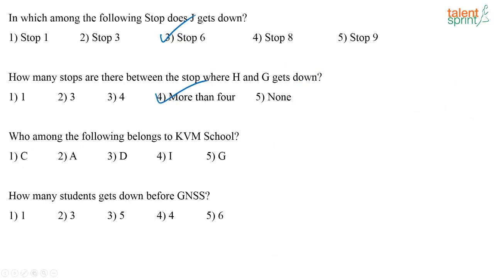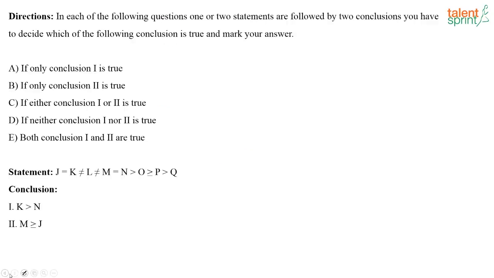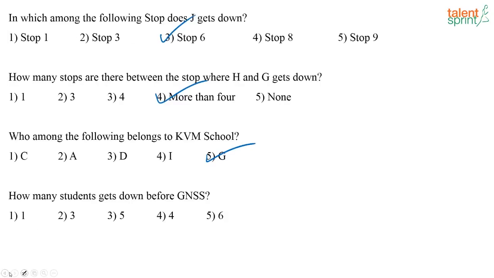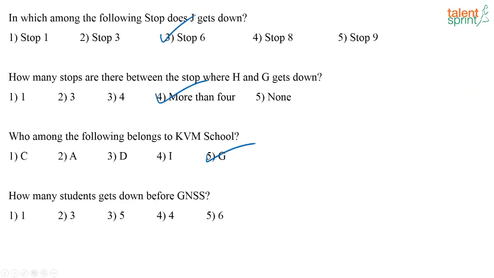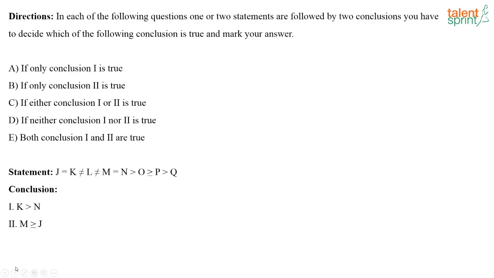Who among the following belongs to KVM school? G belongs to KVM school. How many students get down before GNSS? GNSS is here, right? How many students are getting down before that? 1, 2, 3, 4, 5 students are getting down before that. Option 3. Yes, next one.